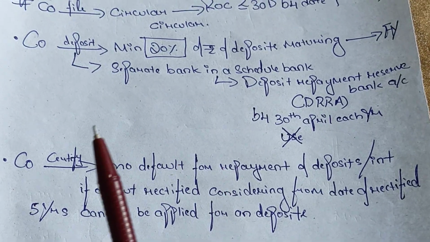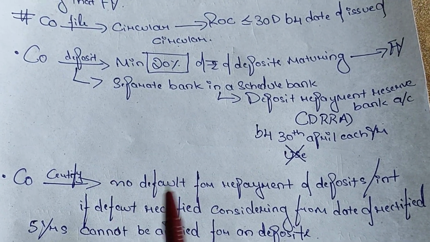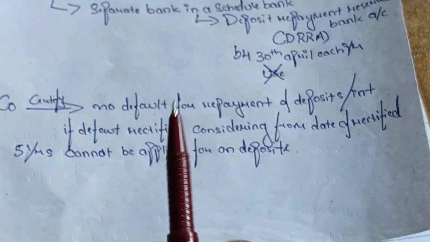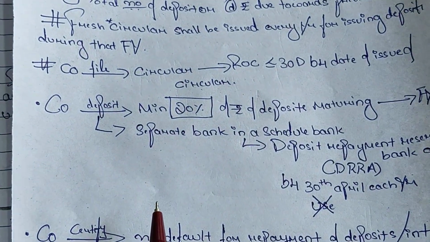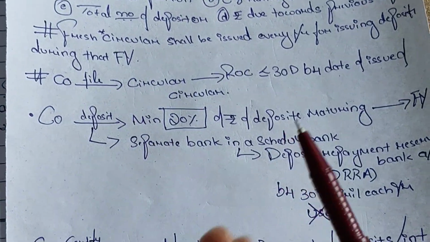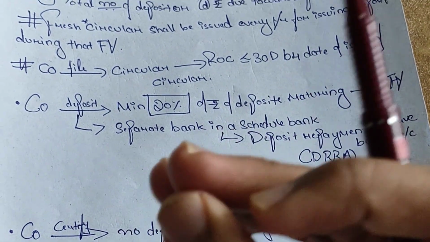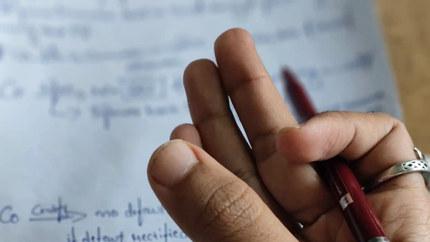It means if the default is rectified and 5 years have passed, then only they can accept deposits. Yes, the company can provide security for repayment of deposits, and for this they will create a charge on assets.